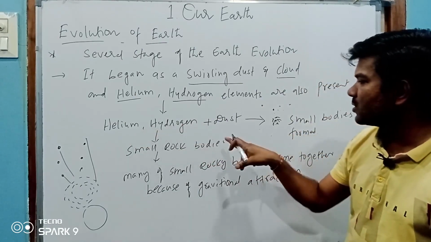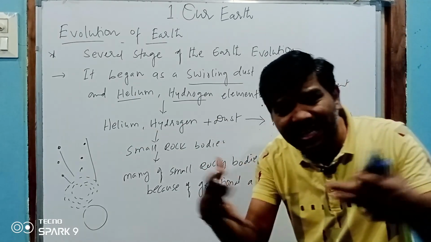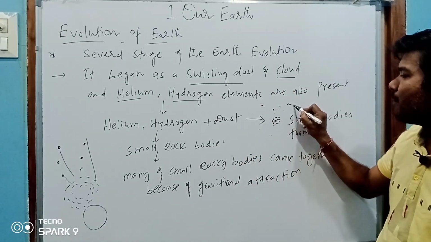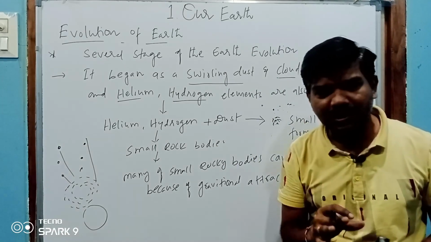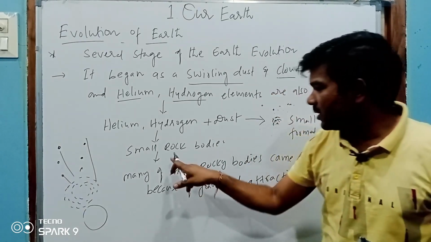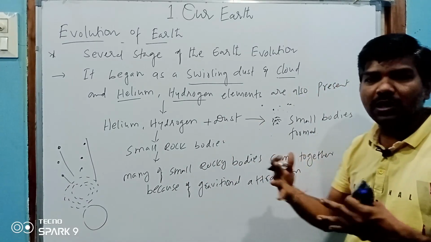These helium, hydrogen and dust particles came together and collided with each other, then formed small particles, small bodies or small rocky bodies. These small rocky bodies were formed, and many small rocky bodies came together.